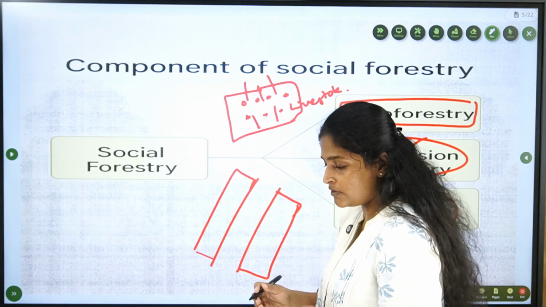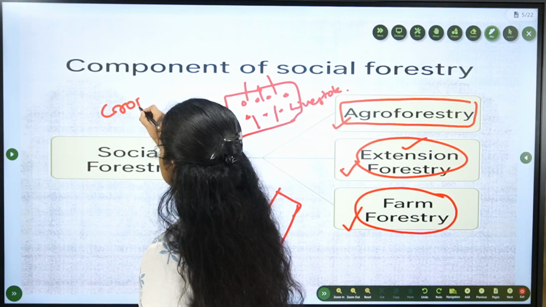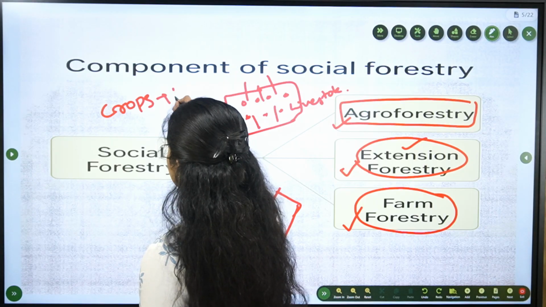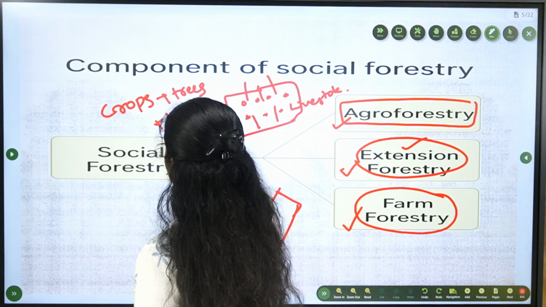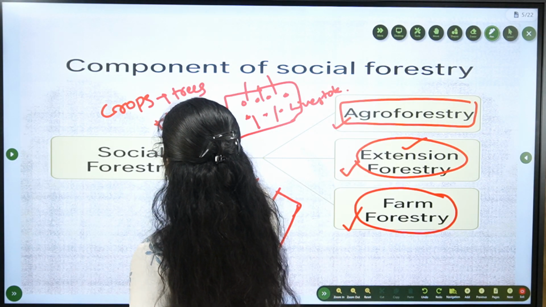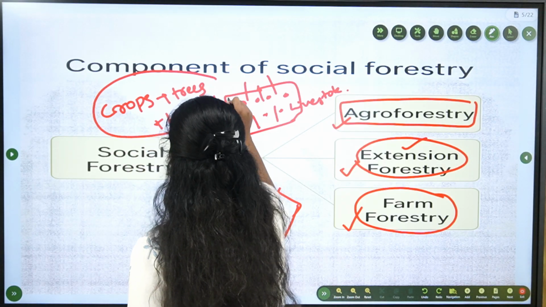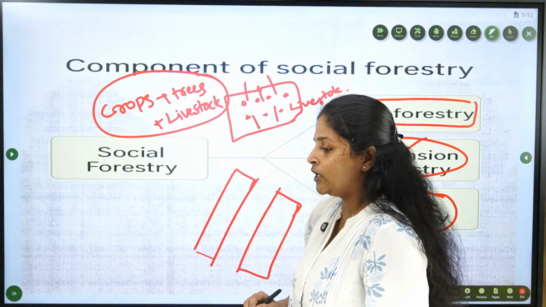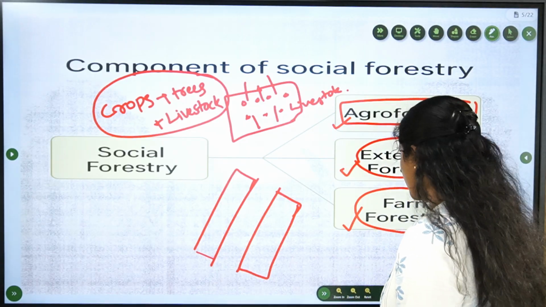So in agroforestry, there will be crops, there will be trees, and there can also be livestock rearing. Including all these things, what is formed is called agroforestry.